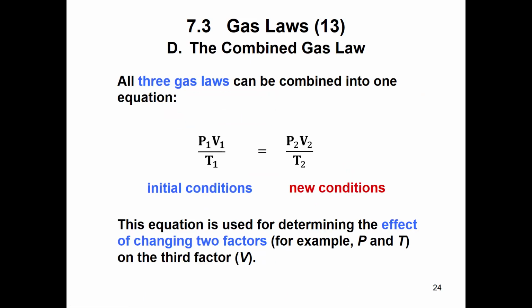So all three of these gas laws can be combined into one, what we call the combined gas law. And the combined gas law says that P1 V1 over T1 is going to be equal to P2 V2 over T2, where 1 are the initial conditions and 2 is the new conditions.